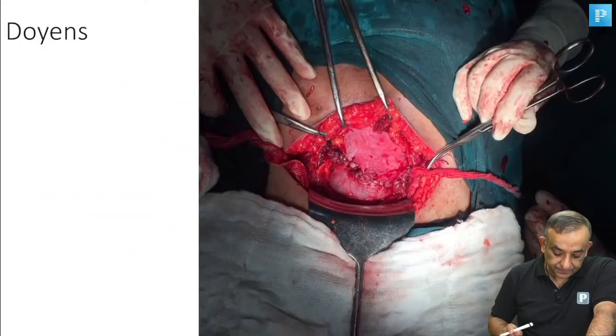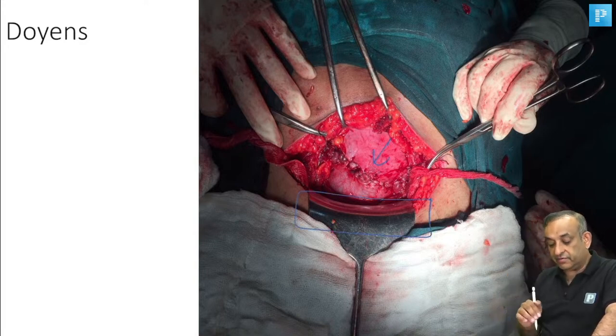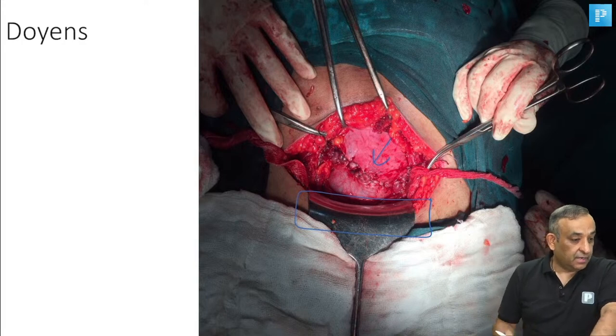Okay, fine. This is the placement of the Doyne's. Can you see? This is the uterine incision. Here we've sutured it to show you. This is the Doyne's retractor here. It is putting the bladder away from the lower segment. All right, guys.